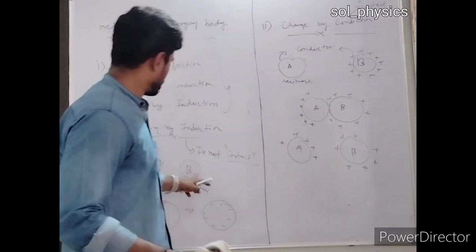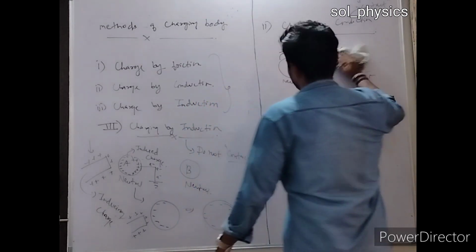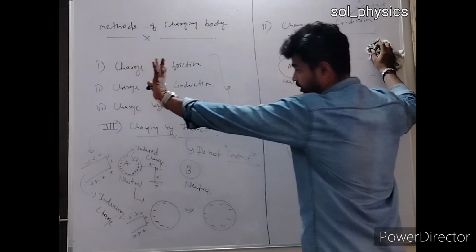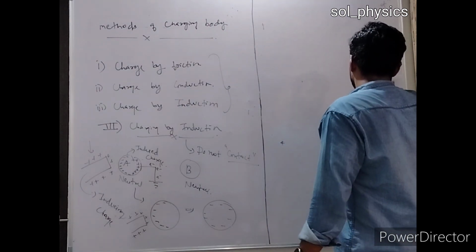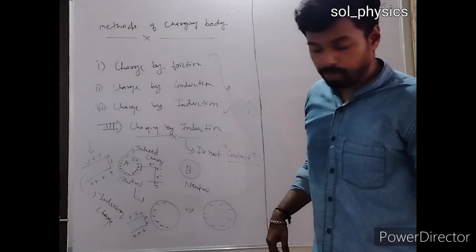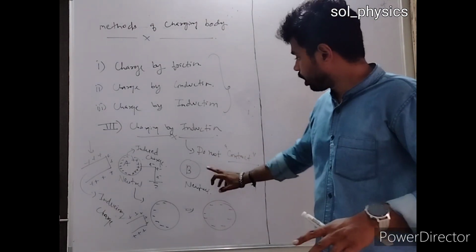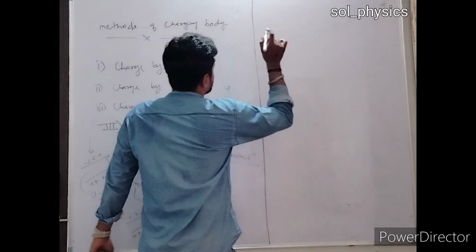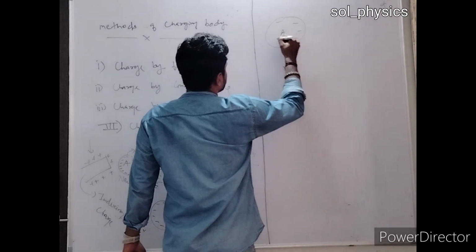Now suppose I wanted to charge body B as a completely positive charge. तो वो कैसे होगा? अभी मैंने क्या किया? Initially I had three bodies. Two bodies were neutral and one body I had a reference body, right? अब मेरे को क्या करना है कि अब मैं वही न्यूट्रल बॉडी B which I have not touched yet, अब इसको यूज करते हैं. तो as of now I have body A is completely negative charge.